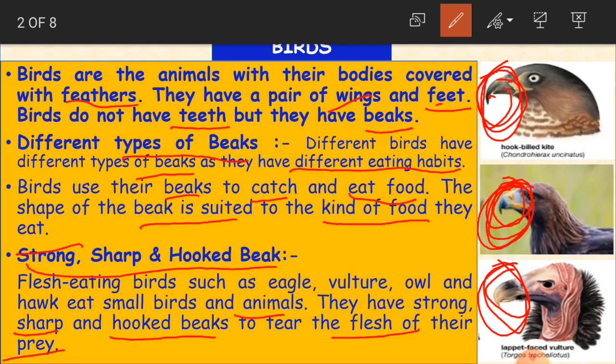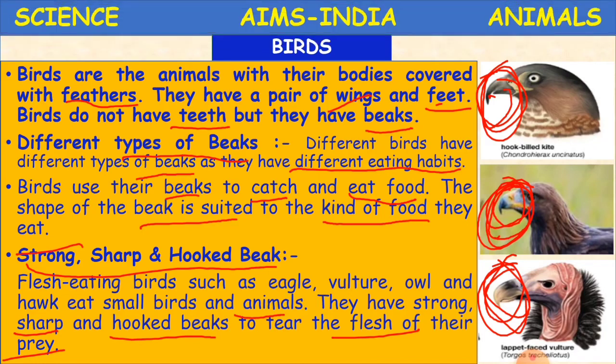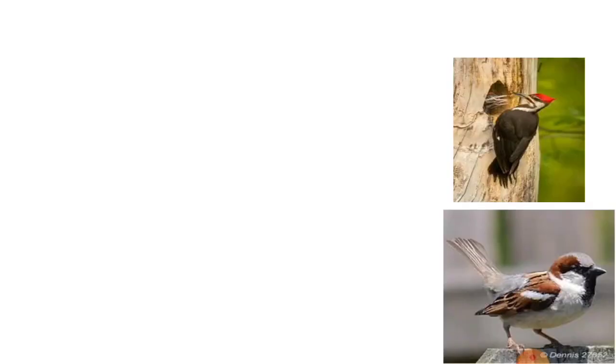Okay, so why do they have this strong, sharp, hooked beak? Because they are eating animals and small birds, so that food is very strong. Now to tear it, they should have sharp teeth. And here, as they do not have teeth, they are using the beak as their teeth. That is why they have a very strong, sharp, hooked beak. Clear, children? So who has this? Flesh eating birds like eagle, vulture, owl and so on.